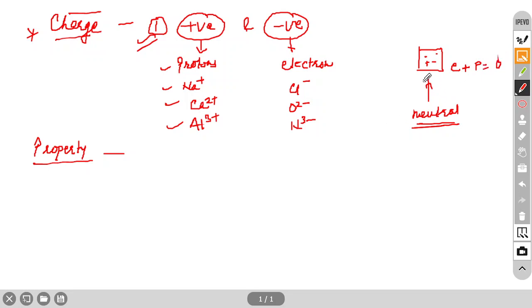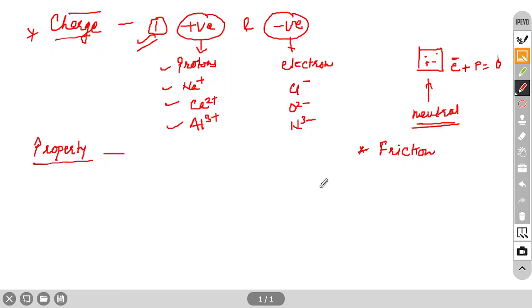But at some place we can develop positive and negative charge. How? By increasing and decreasing the number of electrons in that substance, and that can happen in three ways. There are three ways through which you can produce the charge. Not produce, I mean you can develop the charge. First, through friction, just by rubbing, like the comb and hair example.